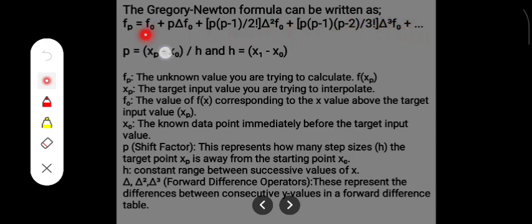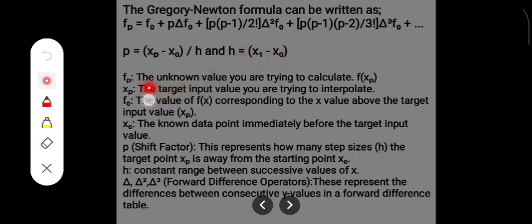It has a pattern to it and it's kind of similar to the Leibniz theorem. Now p is given as (s subscript p minus s subscript 0) divided by h, where h is just a constant, like a common difference, which is s subscript 1 minus s subscript 0.